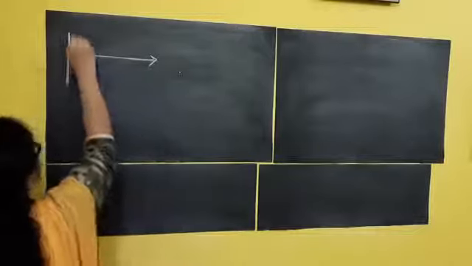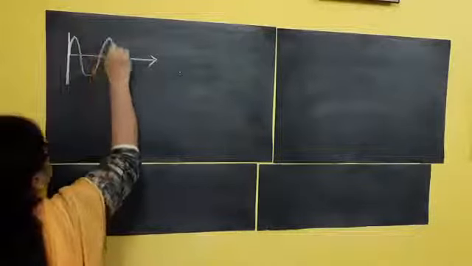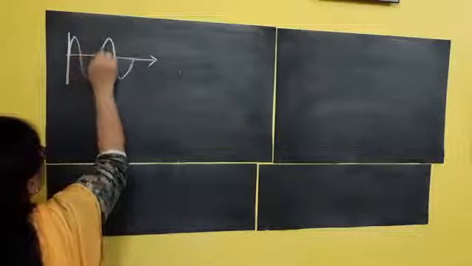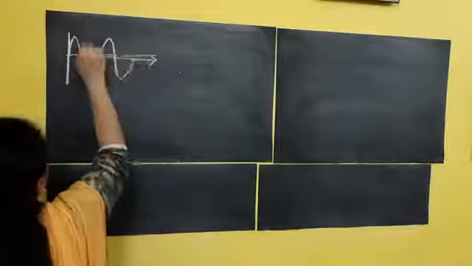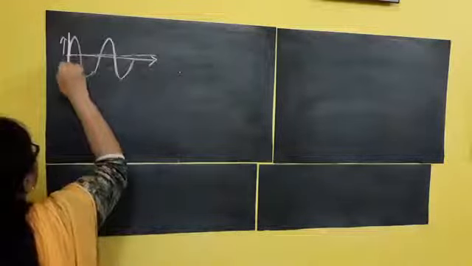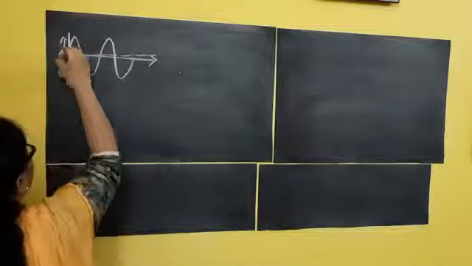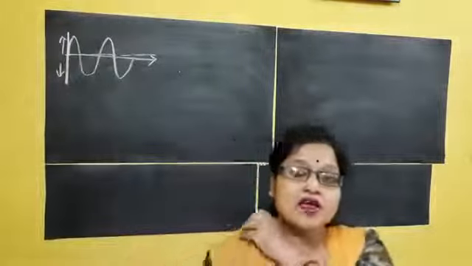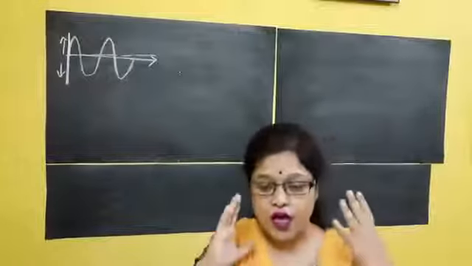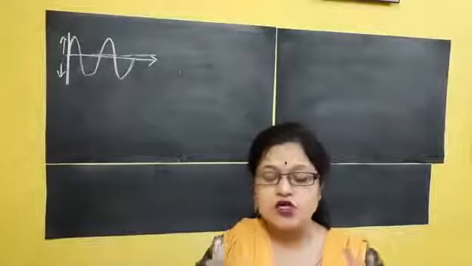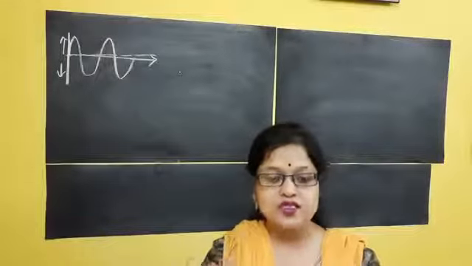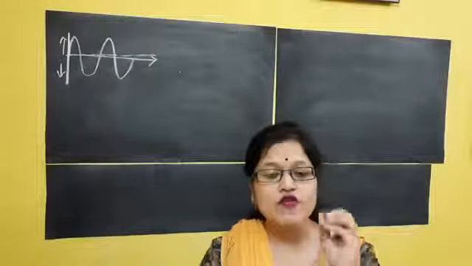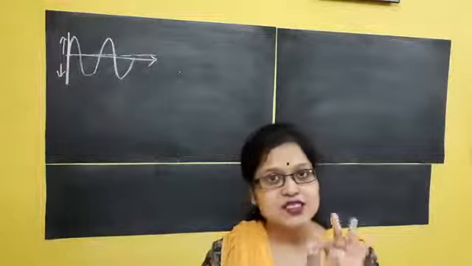Like this. If this is the mean position of vibration, then it vibrates in both directions. So the amplitude means the maximum distance covered by the vibrating object from its mean position. Clear? That is called the amplitude, the maximum distance covered by the vibrating object from its mean position, that is called its displacement.